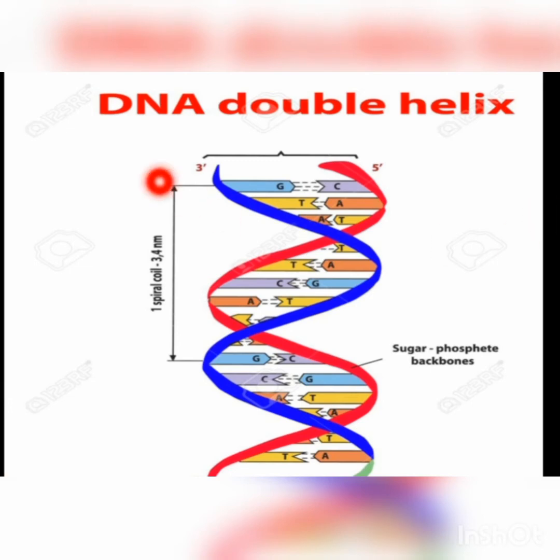Now this is our DNA double helix. As you can see, these two are the DNA strands, and G, C, T, A, A, T, these are the nucleotides: G for guanine, C for cytosine, T for thymine and A for adenine, and these are forming the main DNA structure.